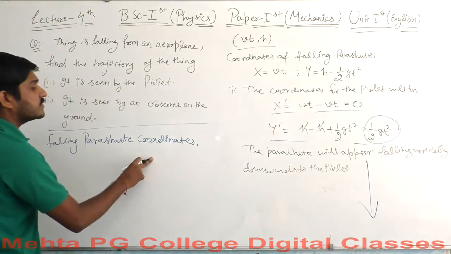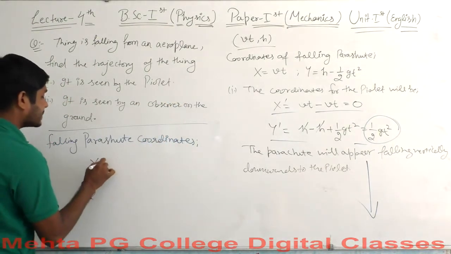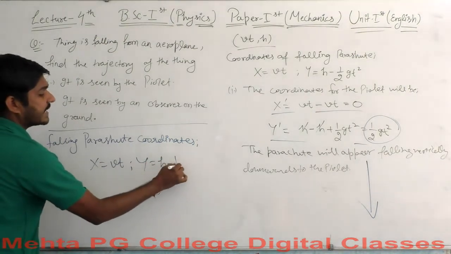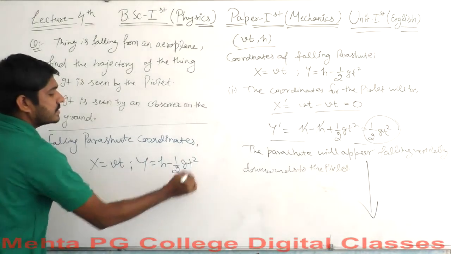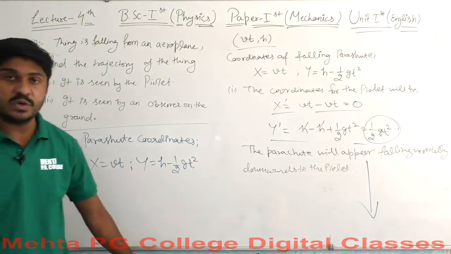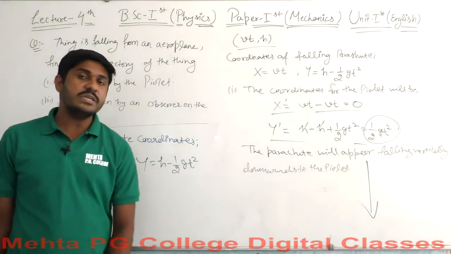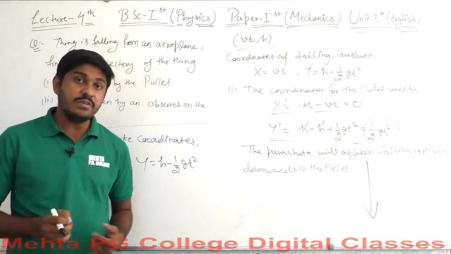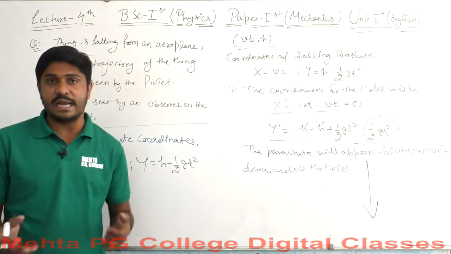So what should be the values of falling parachute coordinates? Saying x is equal to Vt, if you remember, and y is equal to h minus half gt square. Well, these are the coordinates which are changing with time. Yes, these are changing with time, but we are supposed to deal with some coordinates which are not changing with time.